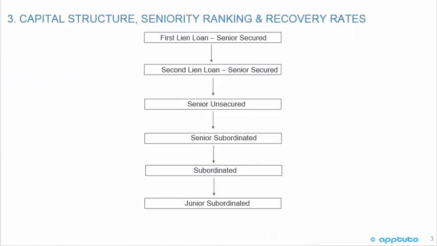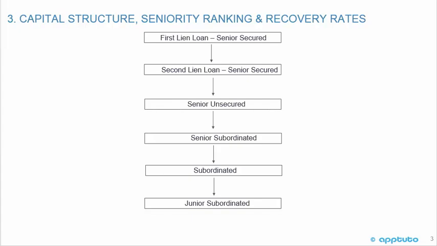Continuing with capital structure, seniority ranking, and recovery rates, this is the exhibit from the text for seniority ranking and the priority of claims. At the top is the first lien loan, senior secured, which ranks above second lien loan, senior secured, above senior unsecured, above senior subordinated, above subordinated, which ranks above junior subordinated. Within each category of debt, there are finer gradations of types and rankings.